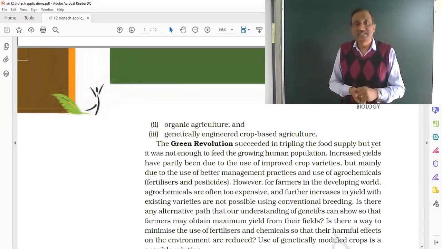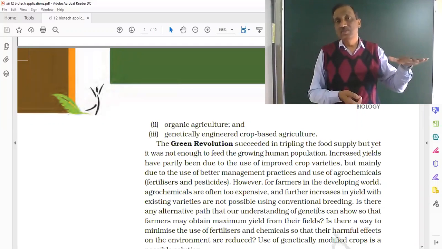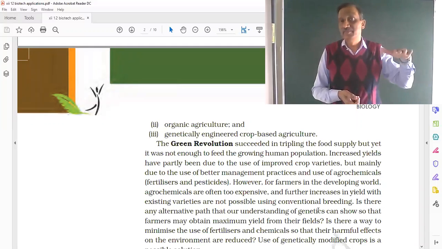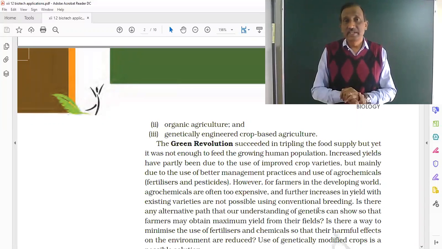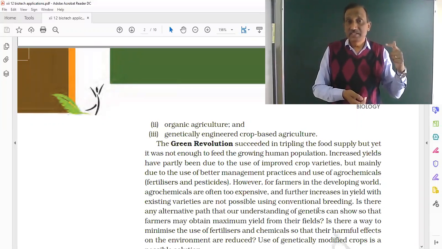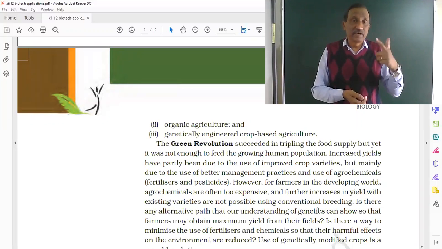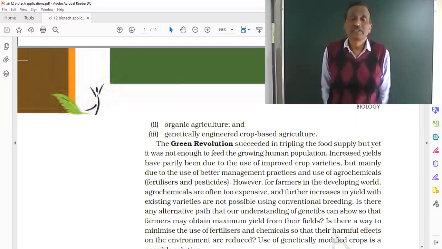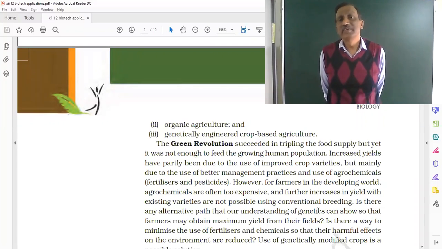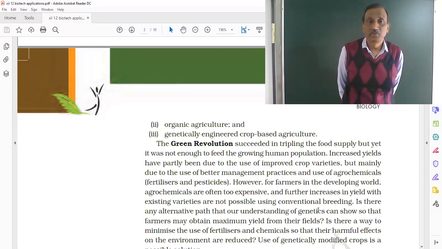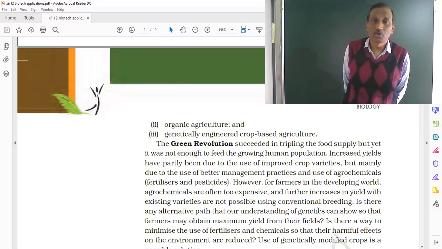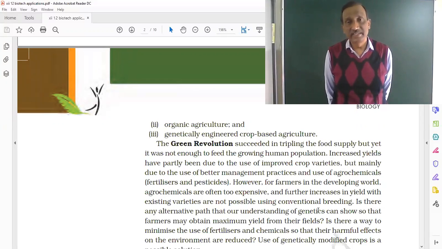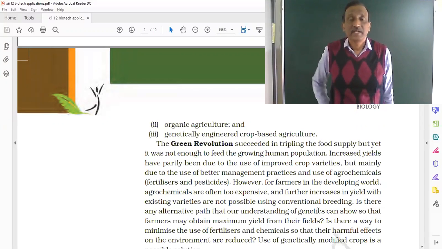So agrochemical based agriculture we cannot accept because it is causing destruction to the environment in one way or other. So that has to be discontinued. Second, what we have studied, organic agriculture, is also not sufficient because its productivity is very low. So now what is the substitute? The third one is the substitute. What we can do is genetically engineer the crop. We can produce high yielding varieties by genetic experiments or by biotechnology.